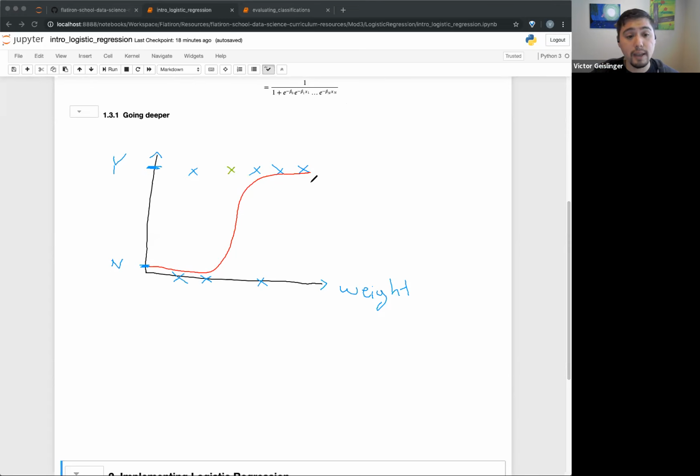And if you're at this higher weight, you have a much higher chance of having heart disease. And if you're in this middle part right here, you're close to about 50%. You might have heart disease, you might not, at least based on this logistic regression model.